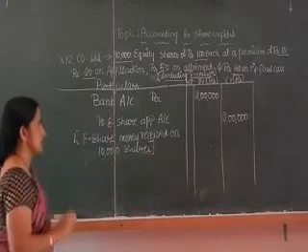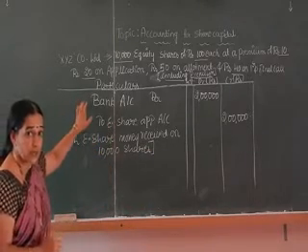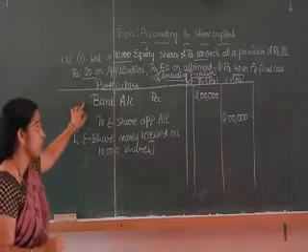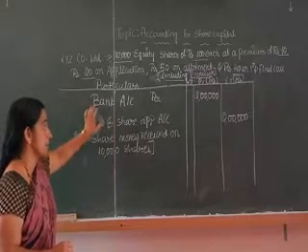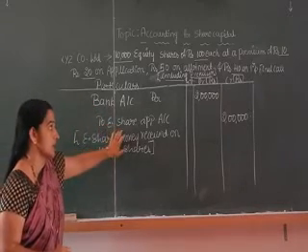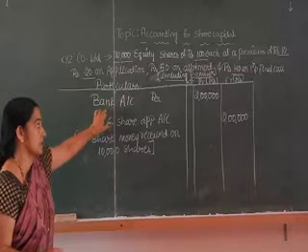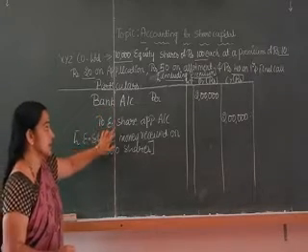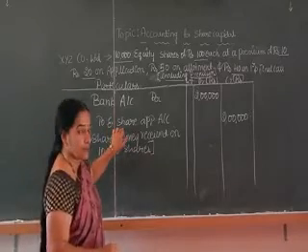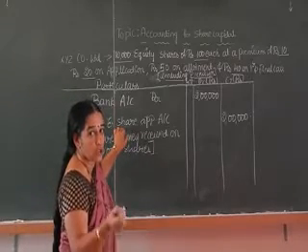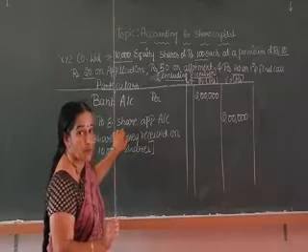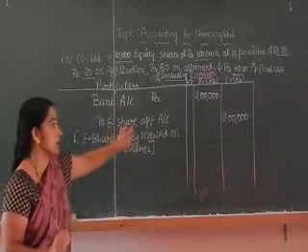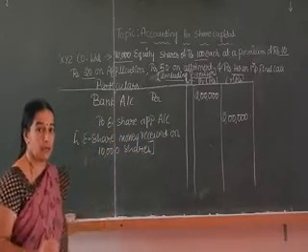So this is the narration. What is the entry for receiving the application money? Bank account debtor to equity share application account. Bank account is debited because it is the receiver of the benefit, and equity share application account represents the shareholders, who are the givers of the benefit, so it will be credited.